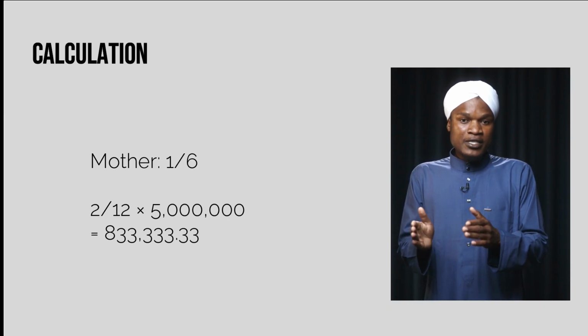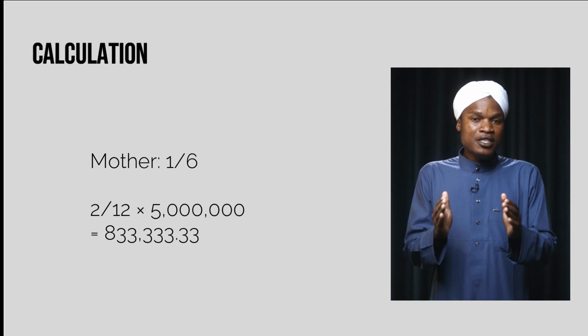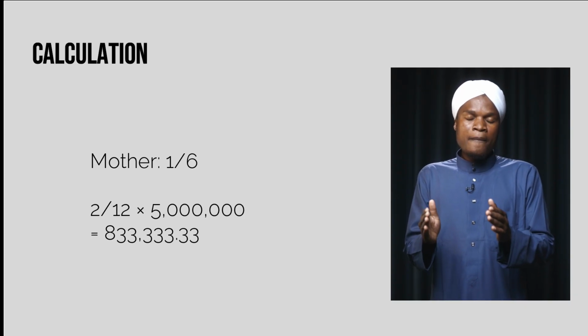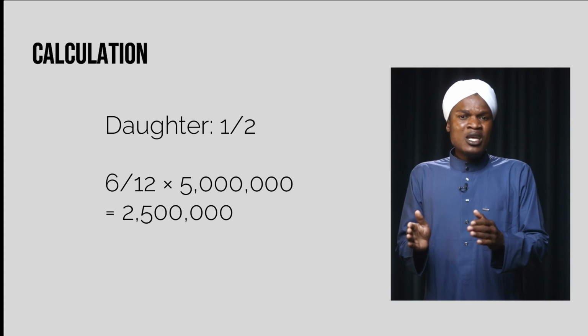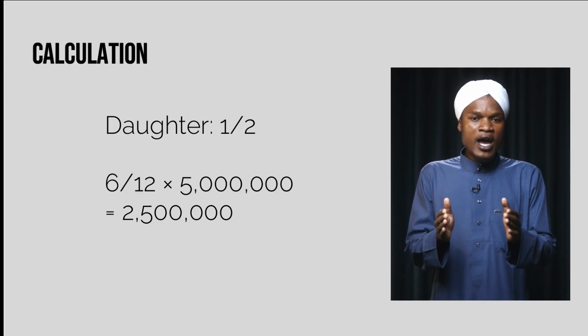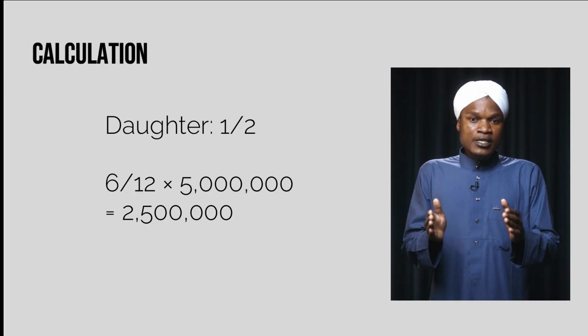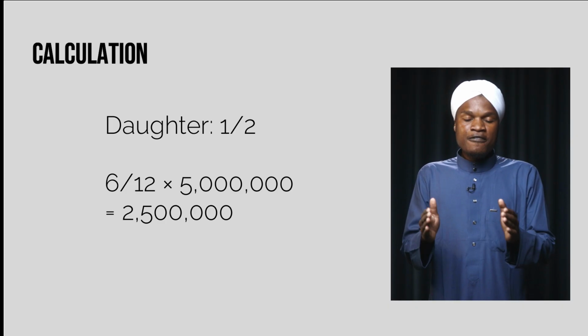The mother of the deceased, 2 divided by 12 multiplied by 5 million, will receive 833,333.333. The daughter will receive 1/2: 6 divided by 12 multiplied by 5 million.